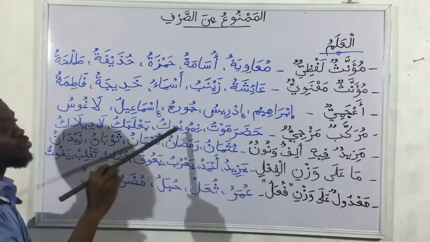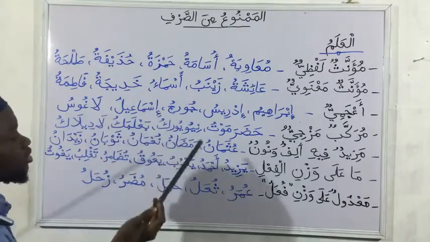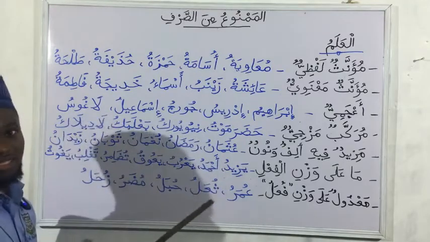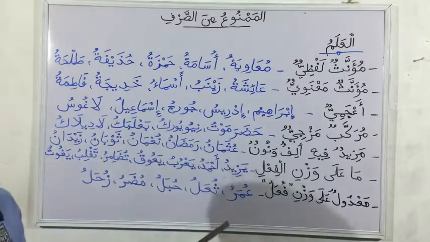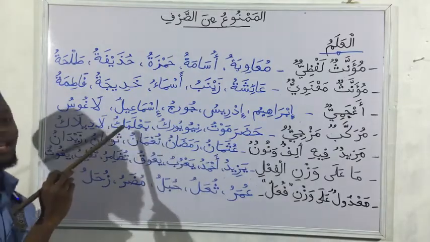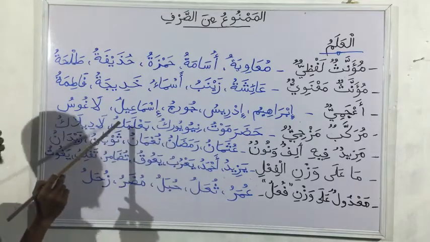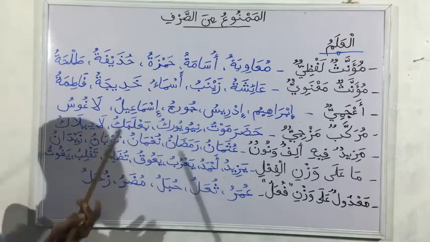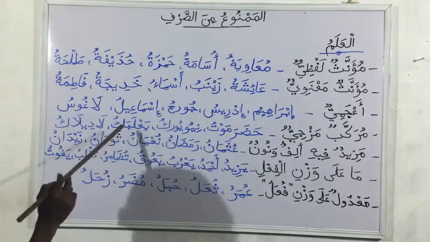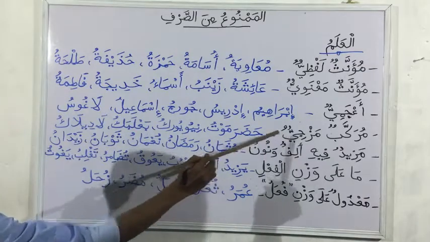Then we have New York. The New York we know that is in USA. So when you want to write the two together like that, it becomes Morokkab Masjidu, and it is Mamnu min as-sarf. Then we have Ba'labak. Ba'labak is a city in Lebanon. Also two words, Ba'la and Bak. Those two joined together makes it Morokkab Masjidu, and it is Mamnu min as-sarf, because it is Morokkab Masjidu.